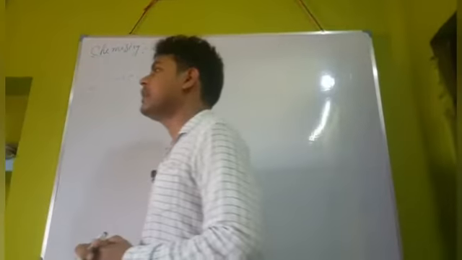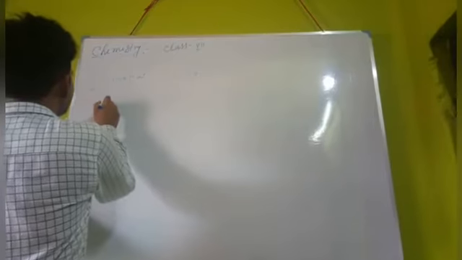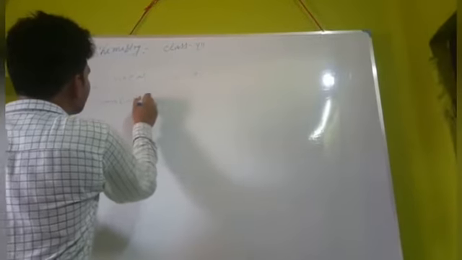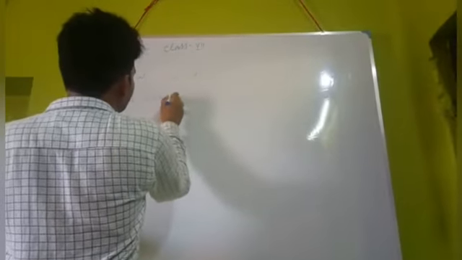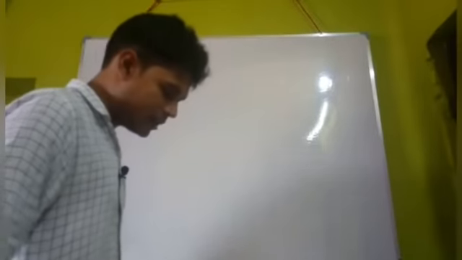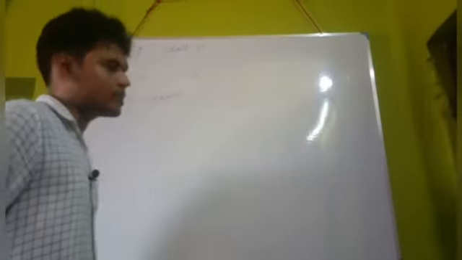Now we come to the chemical equation. What is chemical equation? We can represent a chemical reaction by the symbols and formulas of the reactants as well as the products.